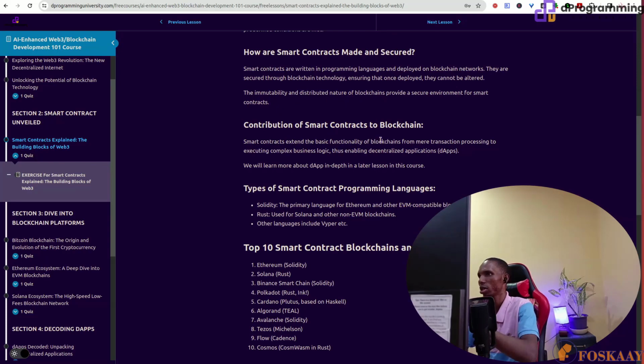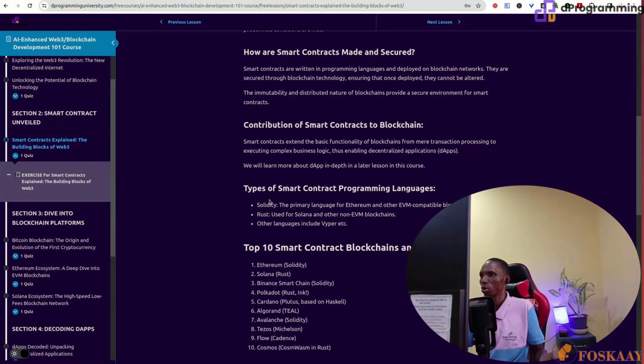So, the contribution of smart contracts to blockchain: smart contracts extend the basic functionality from mere transaction processing to executing complex business logic. Bitcoin, for example, was usually just transactions when it started. Ethereum was the first smart contract blockchain, and you'll still learn about it next. But it's good you learn about smart contracts because we talk about it a lot, and that's what you'll be building most in the back end of the blockchain for your DApp.